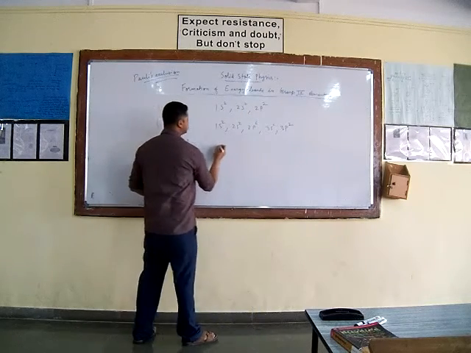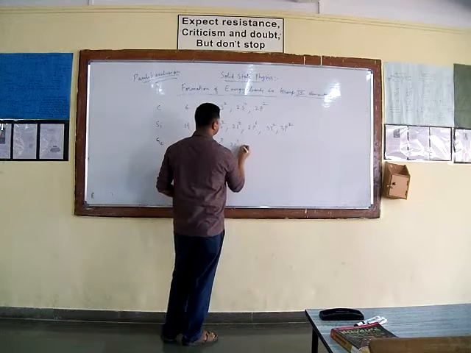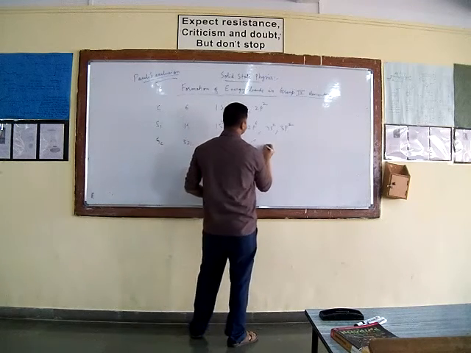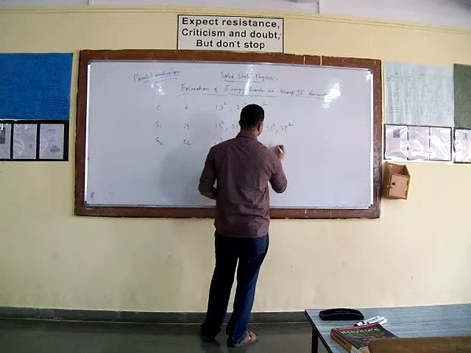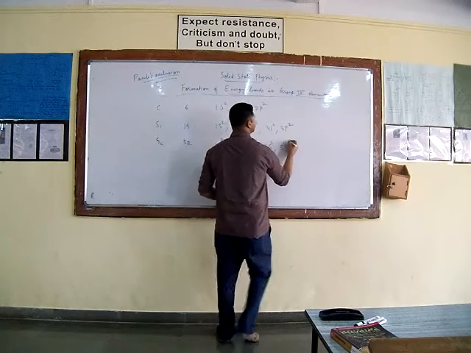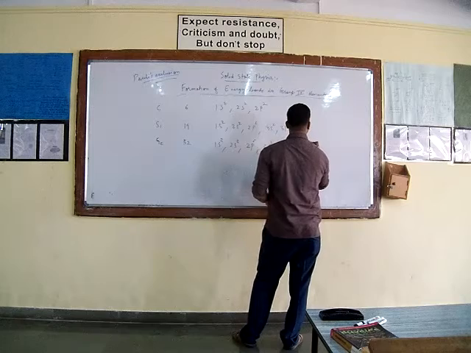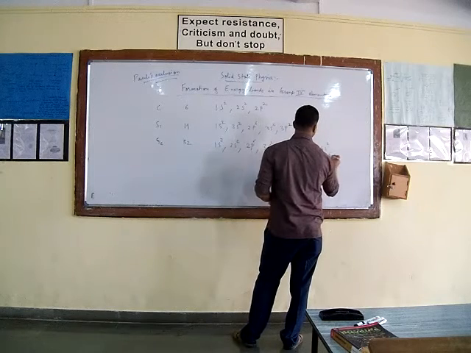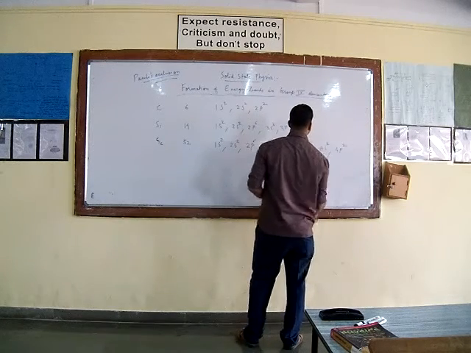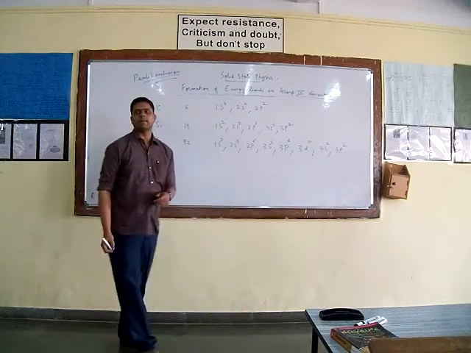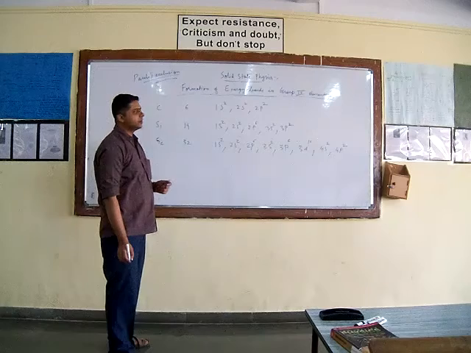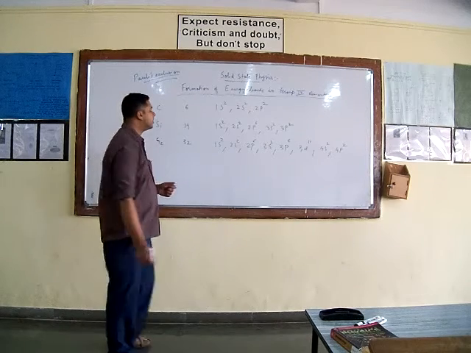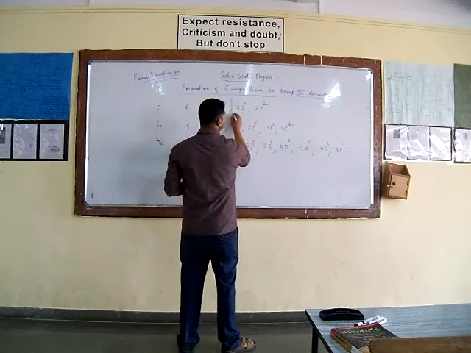For germanium, it is 1s2, 2s2, 2p6, then 3s2, 3p6, 3d10, 4s2 and 4p2. So what is the similarity that you observe in these electronic configurations? 2 electrons in the outermost s subshell, and 2 in the p subshell, 4 electrons in total.